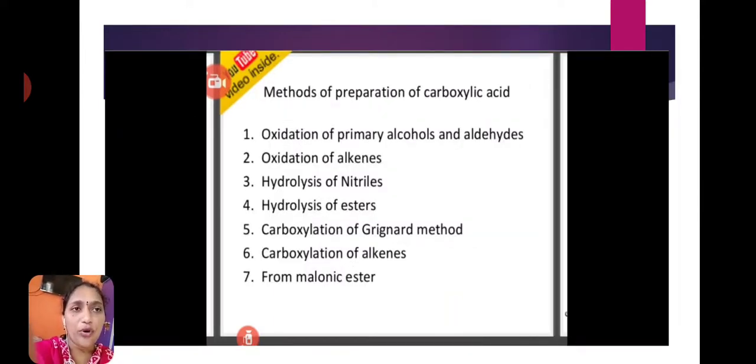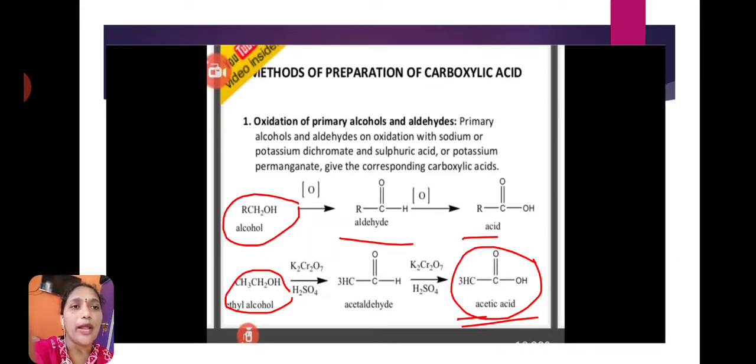Next is the methods of preparation of carboxylic acids. There are 7 methods we have discussed. First one is the oxidation of primary alcohols and aldehydes. In this reaction, first the primary alcohol undergoes oxidation with potassium dichromate. This primary alcohol is converted to aldehyde. Then the aldehyde undergoes oxidation again and is converted to carboxylic acid. Example reaction: ethyl alcohol undergoes oxidation and forms acetaldehyde. Acetaldehyde undergoes oxidation and forms acetic acid. This is the first preparation method.